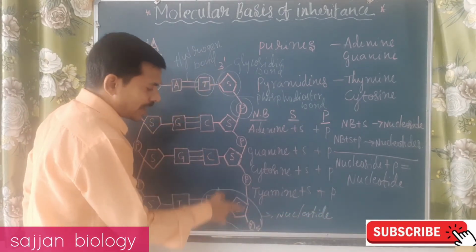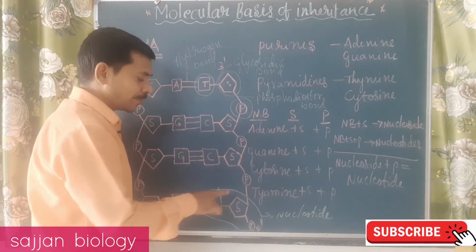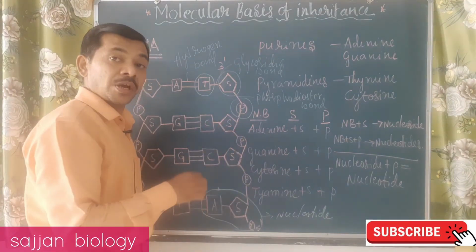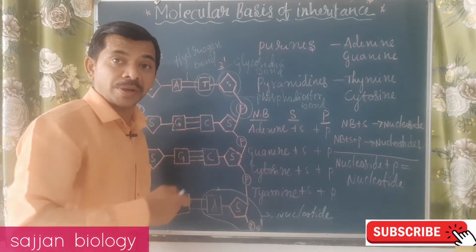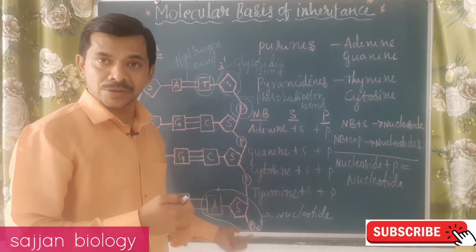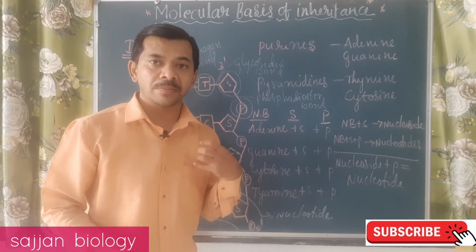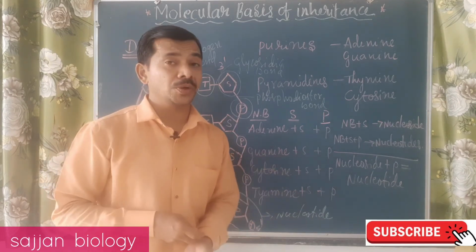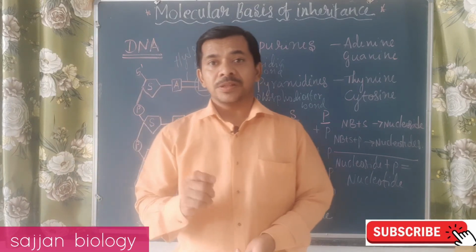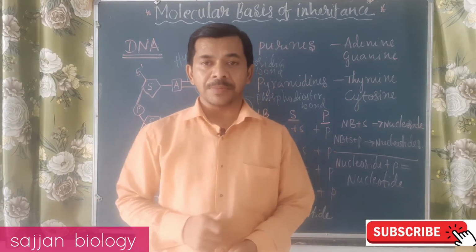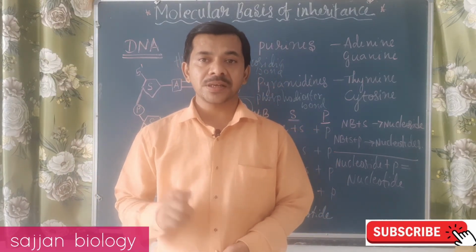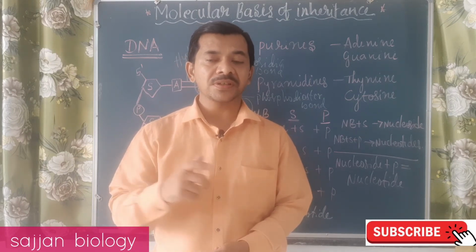There are many repetitions of nucleotides, and that is the reason we call it a polynucleotide. Poly means many, so many nucleotides are joined one by one and form a structure called the DNA. This is the basic information, and we can discuss the further concept in detail